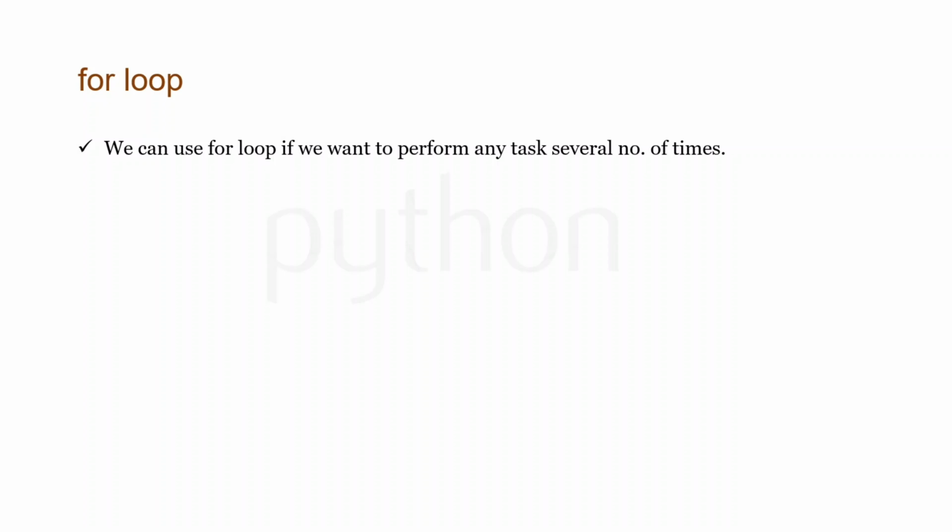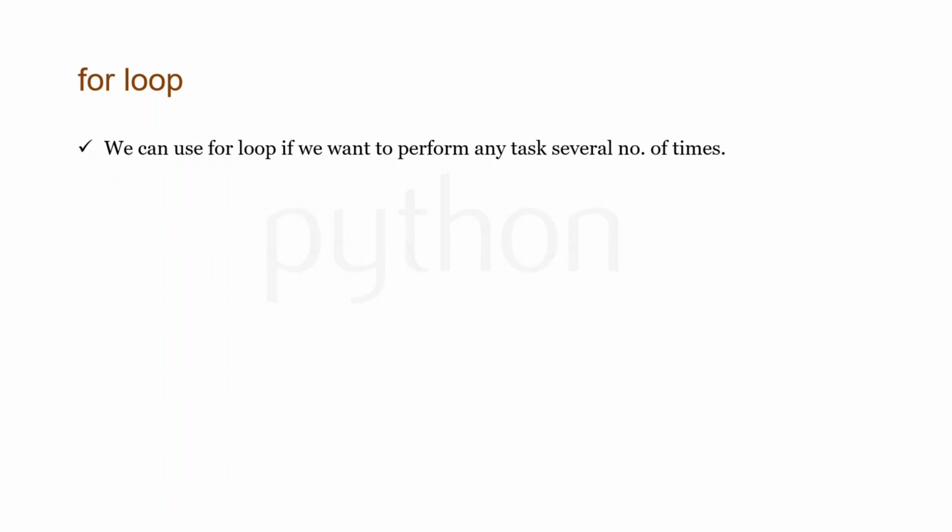Let's say I have a question, where I want to print hello 5 times. What you can do is open your console and write the code as print hello 1 time, and then just copy it and write it 5 times. So in this way you will be able to print hello 5 times. But let's say I want it to be printed 1000 times, or say 10,000 times, or say 20,000 times, how will you print it then? Will you be copying it 1000 times? Don't you think it is tedious?